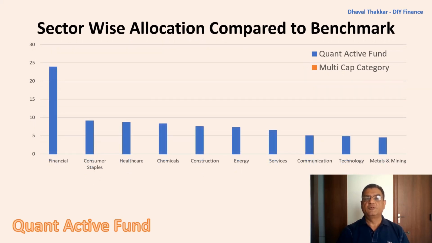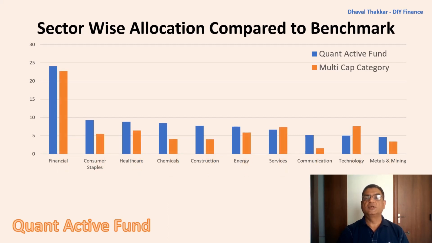From the graph, it is very clear that the fund is heavily invested in the financial sector, followed by consumer staples, healthcare, chemicals, construction, energy, and services. Generally, the financial sector is considered a core sector, whereas consumer staples and services are considered evergreen sectors. Here, the fund manager has the option of picking stocks from all the categories.